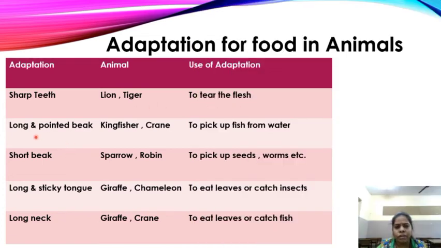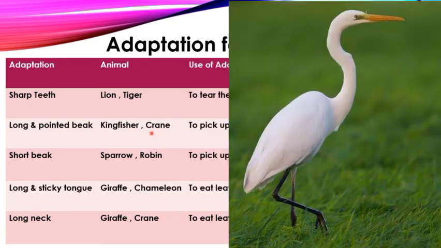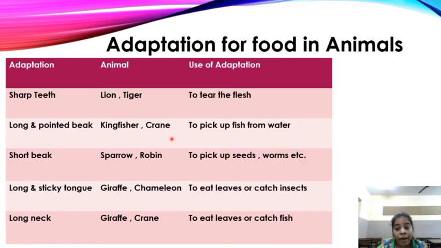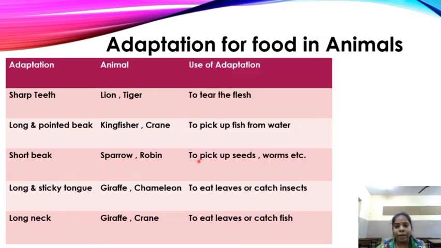Next adaptation, long and pointed beak. Who is having a long and pointed beak? Kingfisher, crane. Why? To pick up fish from water. Next one, short beak. Who are having a short beak? Sparrow and robin. They pick up seeds and worms. So they need a short beak.